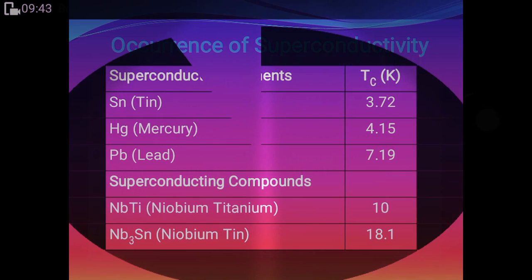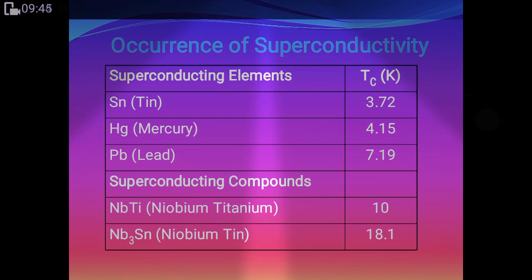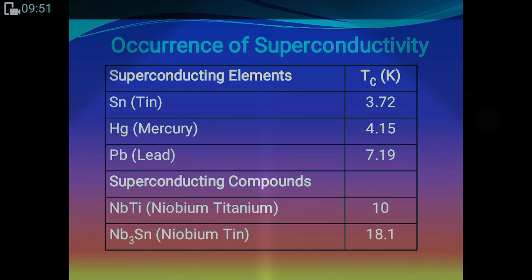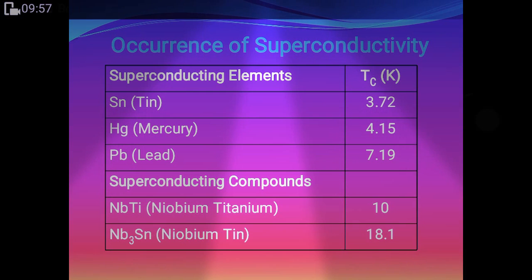Occurrence of superconductivity. These are some examples: tin achieved superconductivity at 3.72 Kelvin. All the units are given in Kelvin. Mercury also achieved the superconducting state at 4.15 Kelvin. Lead at 7.19.